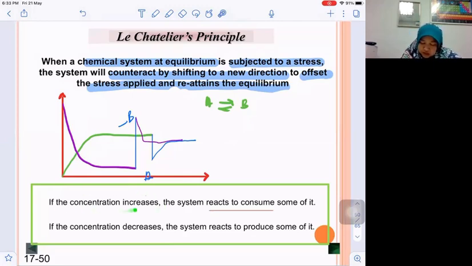Let's look at the conclusion here. If the concentration increases, the system will react to consume some of it. But if the concentration decreases, the system will react to produce some of it.